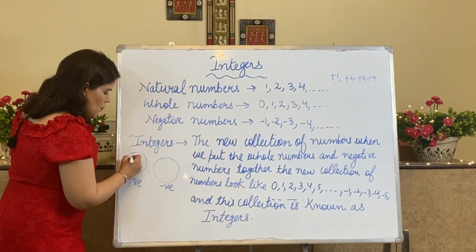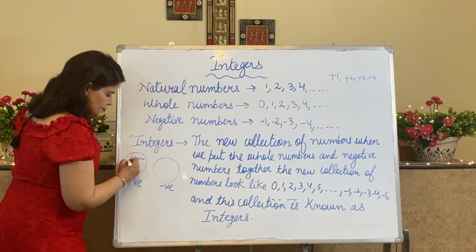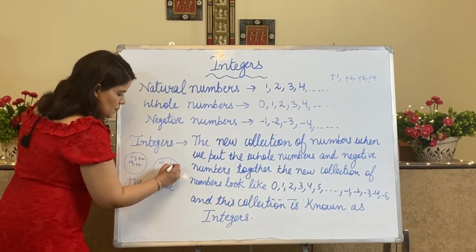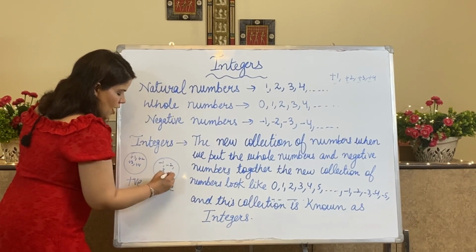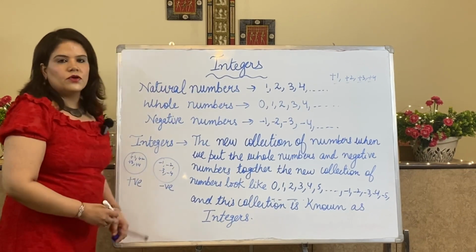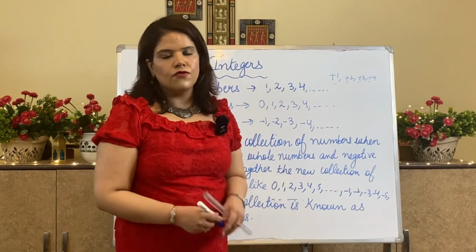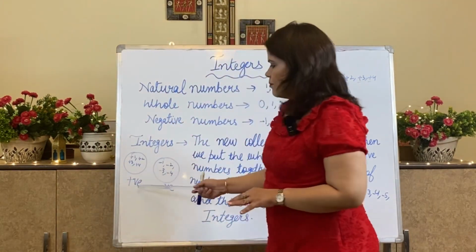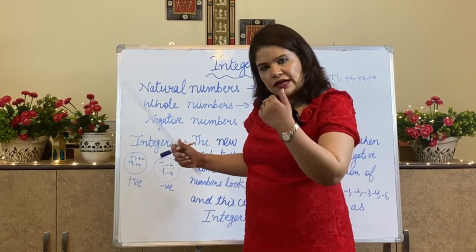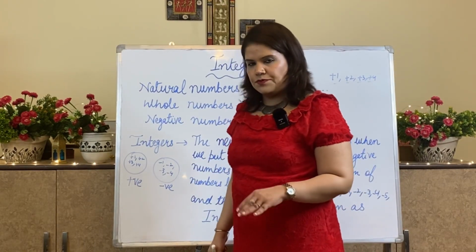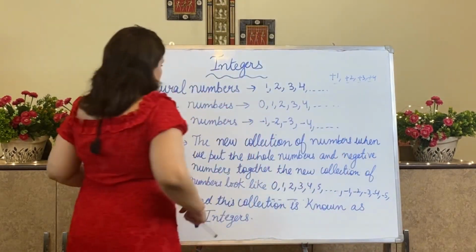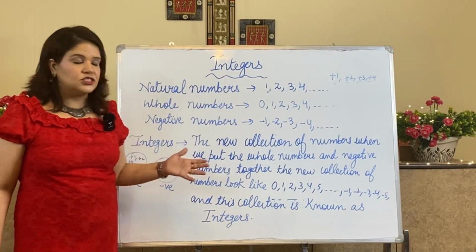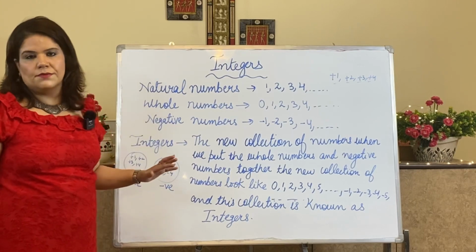In this, all positive numbers are there, and in this all negative numbers are there, and the negative world is opposite of the positive world. Whatever they have in positive, in negative we have the opposite of it. Understood? Now what are integers and why are they special and different from these numbers?